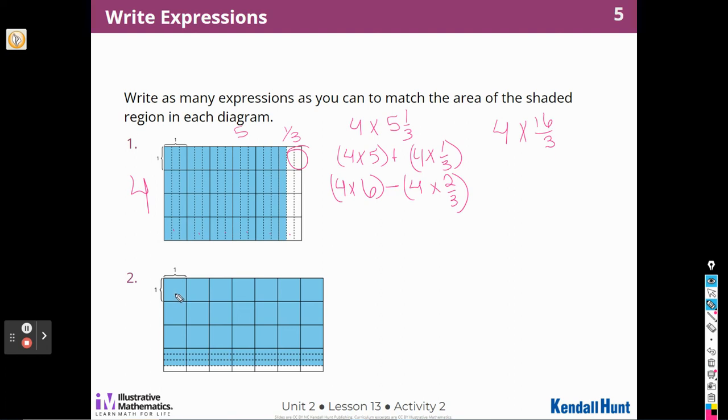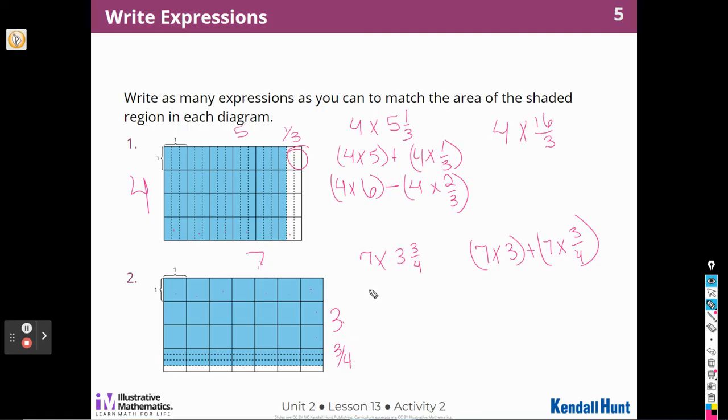All right, let's look at number 2. 1, 2, 3, 4, 5, 6, 7 across the top. 1, 2, 3 holes, and I got 3/4 of the last one. So again, I can say 7 times 3 and 3/4. I could say 7 times 3 plus 7 times 3/4, right? 7 times 3, 7 times 3/4.